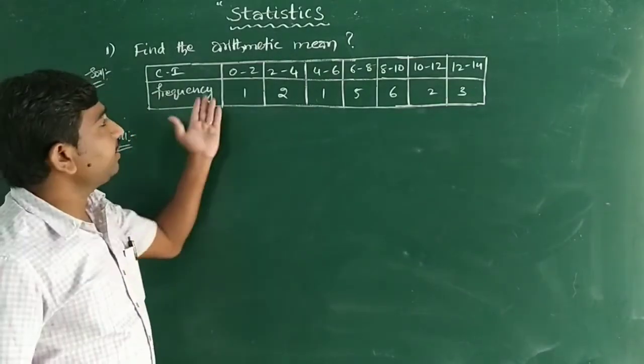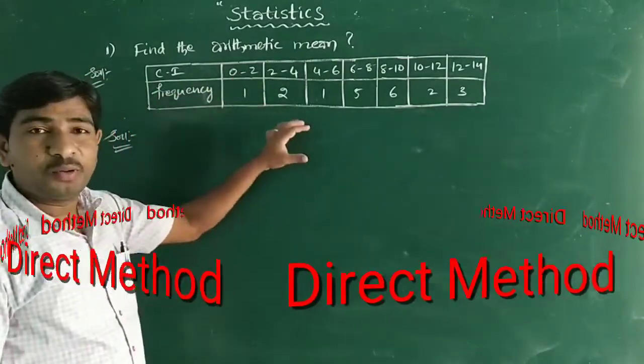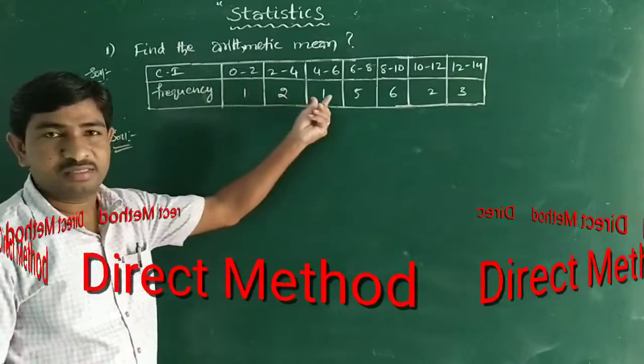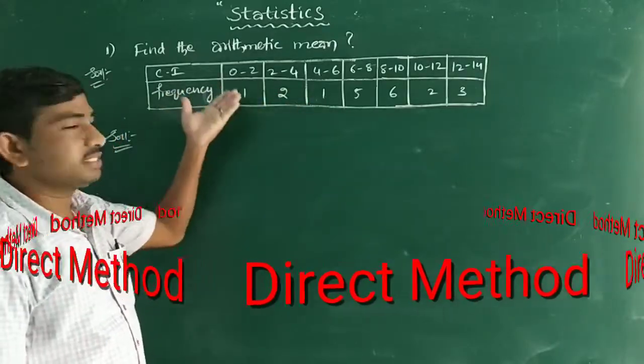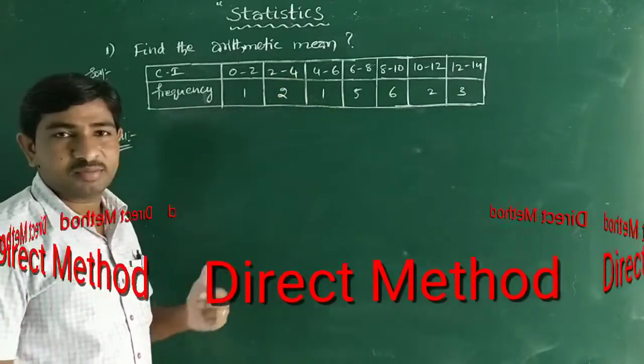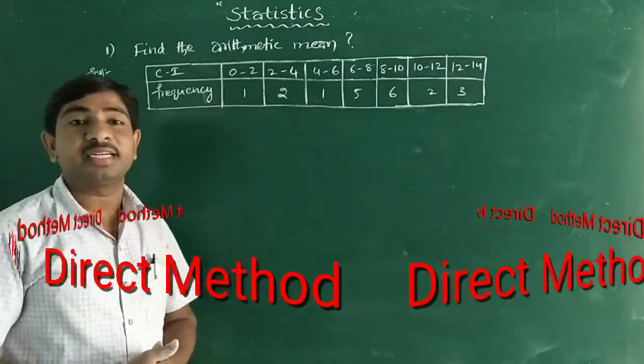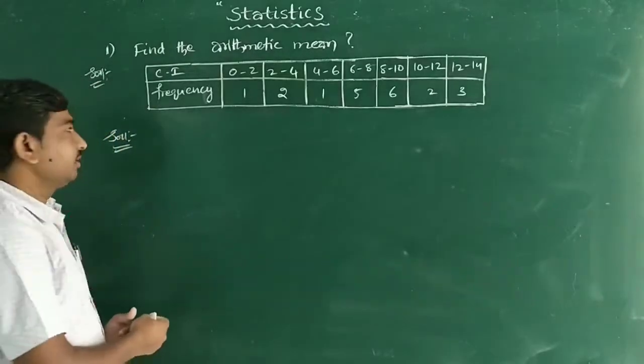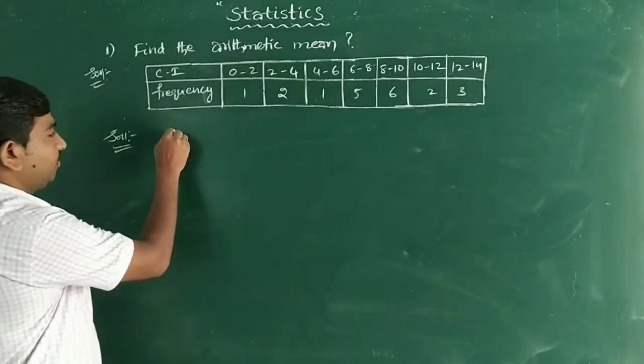Find the arithmetic mean for the grouped data. The class intervals and frequencies are given. If you observe, the numbers of observations are very small, so we can use the direct method. So how will it go? First of all, draw the table for that.